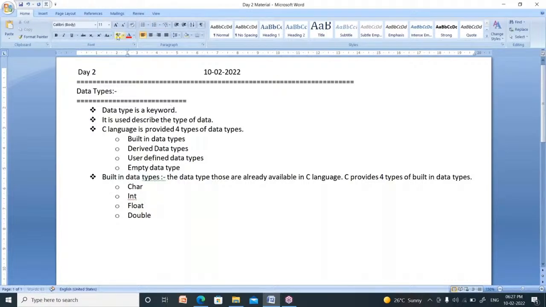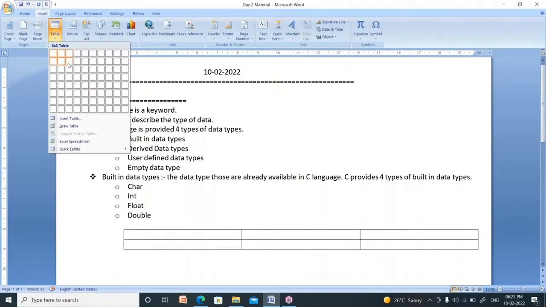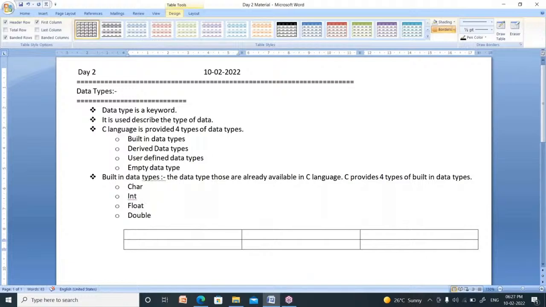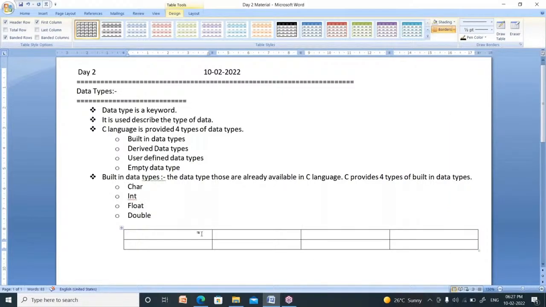I will explain in detail about these 4 data types in a table. I am going to insert a table here. Now, insert a column at the right. See, what is the data type? For every data type it has its own size. Now, what is the size of a data type in a 32-bit operating system and in a 64-bit operating system?